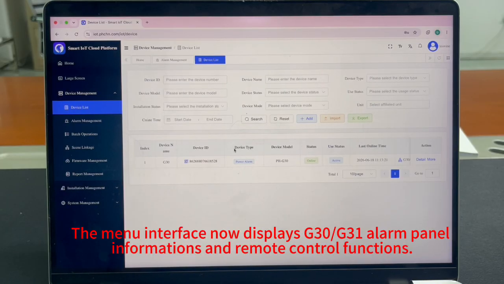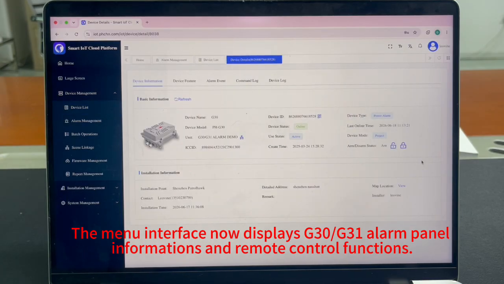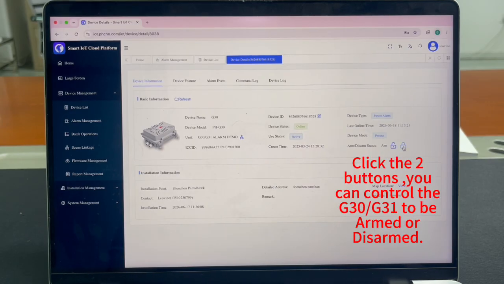The menu interface now displays G30 or G31 alarm panel informations and the remote control functions. Click the two buttons.